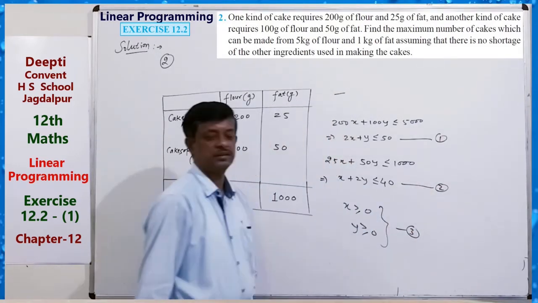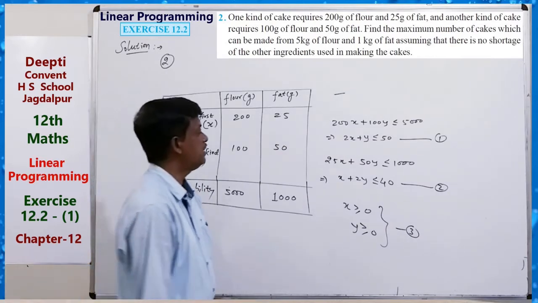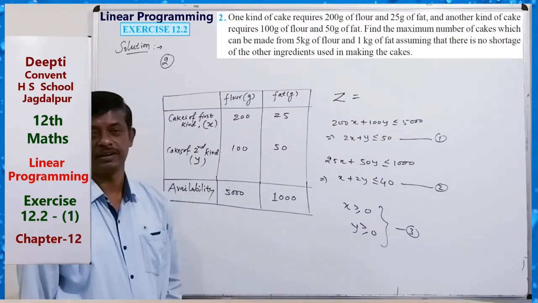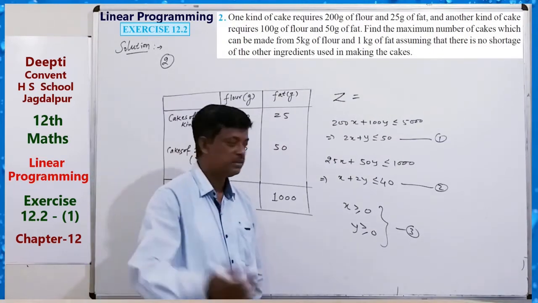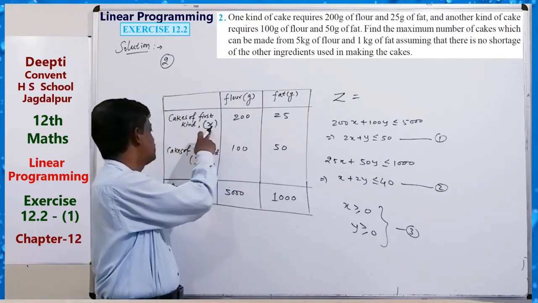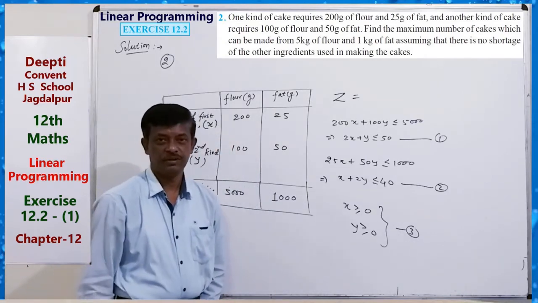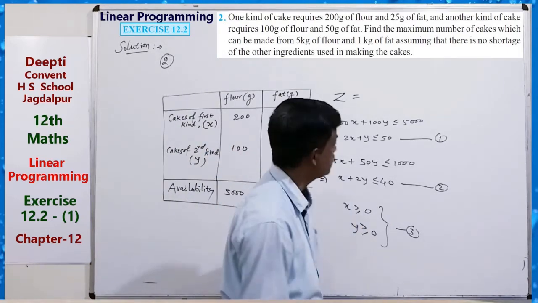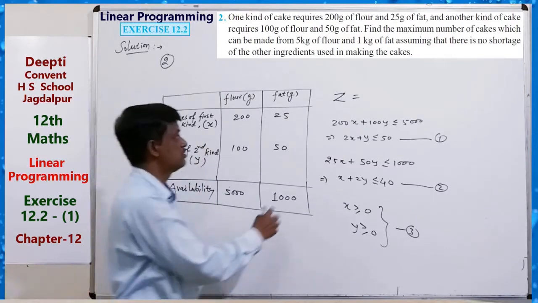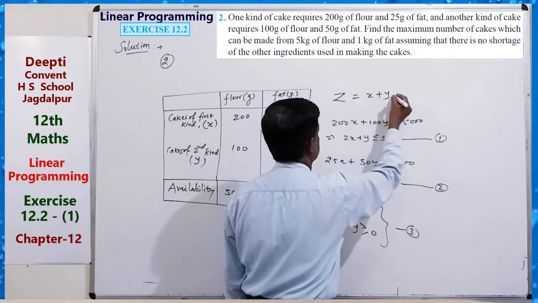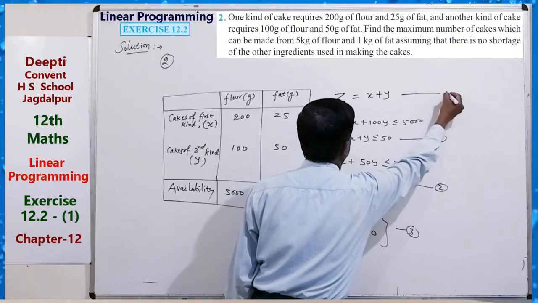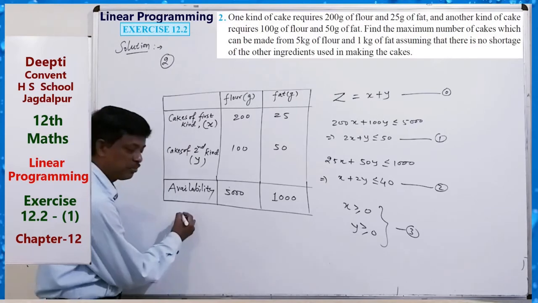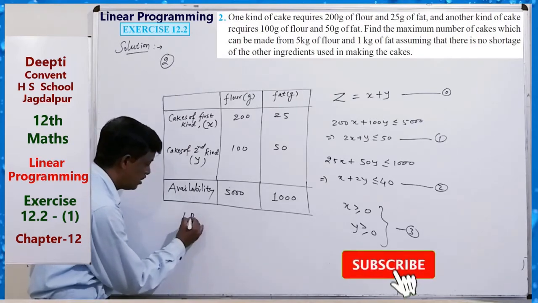These are the constraints. And what is Z? Z will be the number of cakes: number of x cakes plus number of y cakes. We have to find the maximum number of cakes, so the number of cakes is x plus y. So Z equals x plus y. This is the objective function. So what is our formulation? What is the LPP?